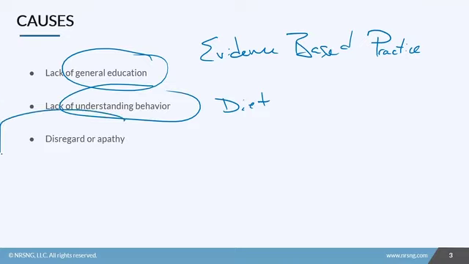And then there's this other part, disregard or apathy. Some people just don't give a damn. They just don't care that they're engaging in high-risk behavior. And that's a group, and I promise you, they're going to frustrate you to no end. But we're going to navigate that a little bit later. But you just have to understand that there are people that just don't care. And that's okay. But now we want to know how we work to fix this issue. So let's look at some things that you can do as the nurse.